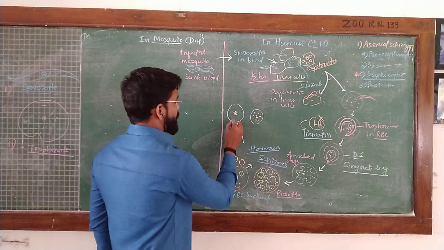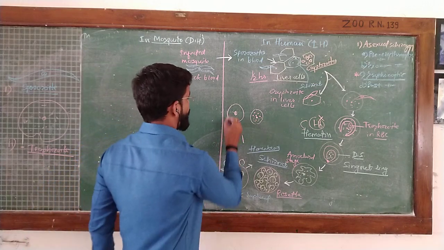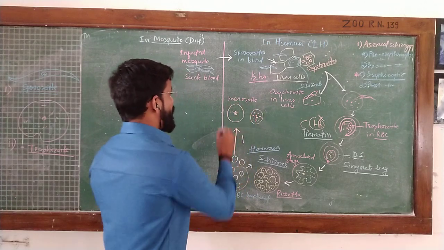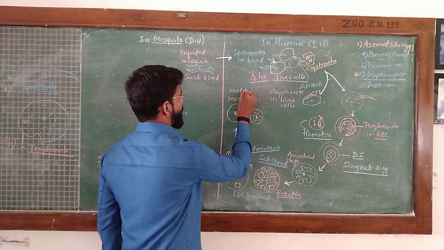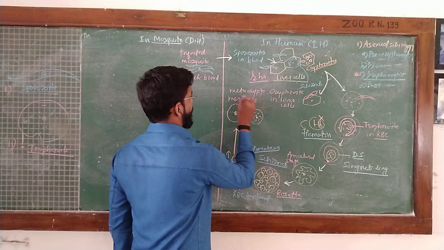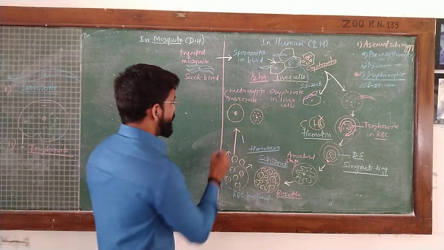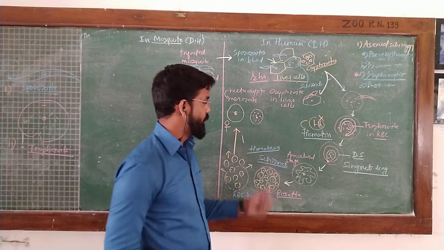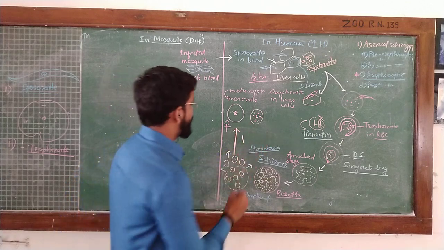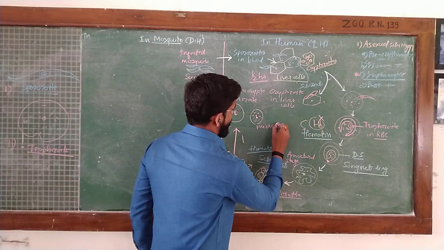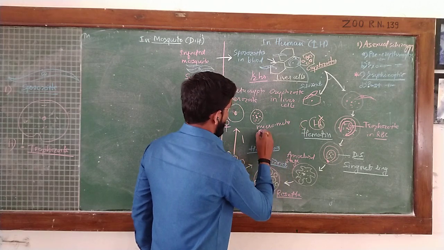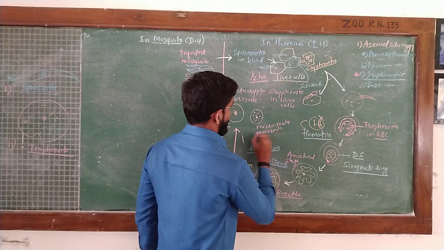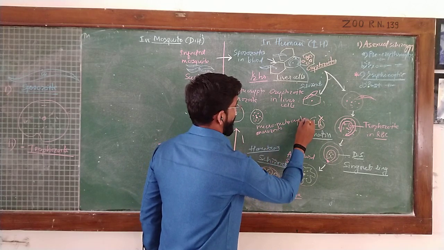Here the larger structure is called the macrogametocyte, which is the female gametocyte of Plasmodium vivax, and the smaller one is called the microgametocyte.